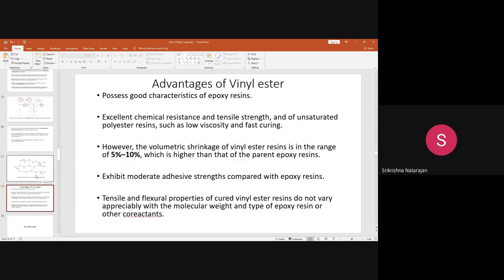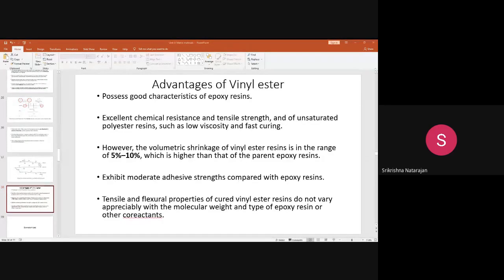So in today's lecture, we have discussed two different matrix materials. One is the polyester matrix, and another is the vinyl ester matrix. For both of them, we have discussed how to manufacture them, how to dilute them, and on what mechanism they work.